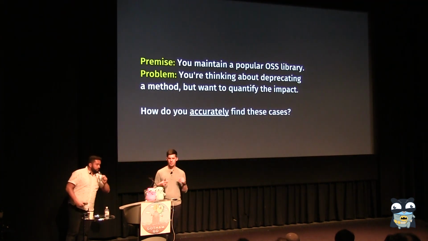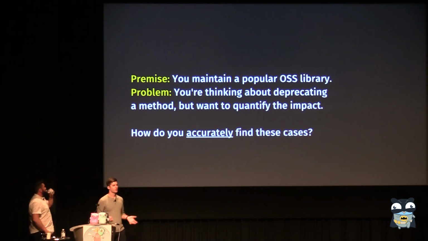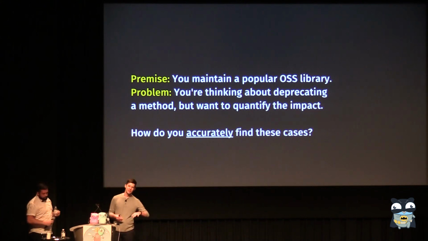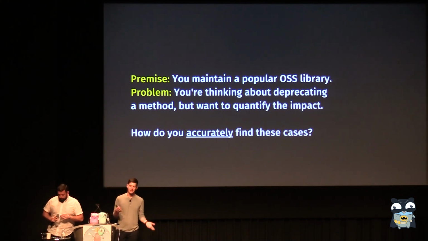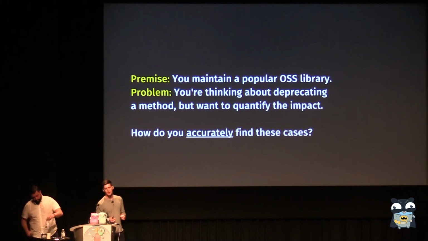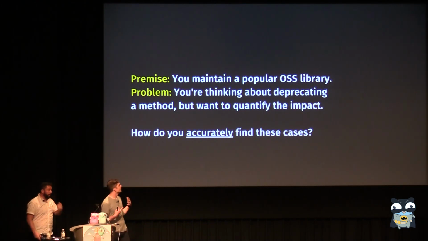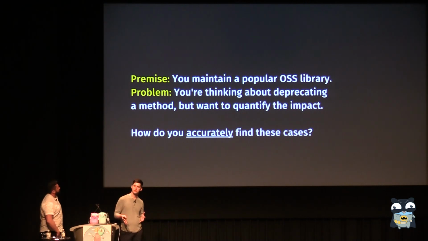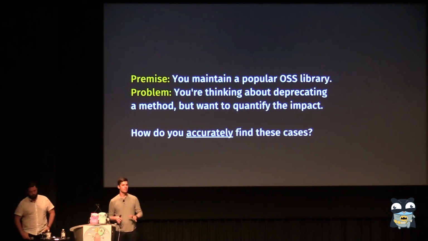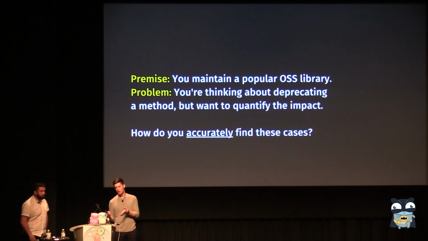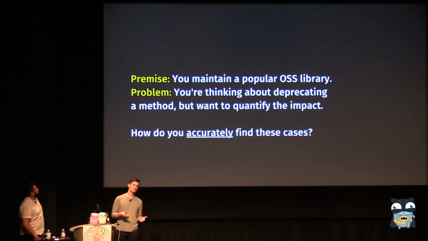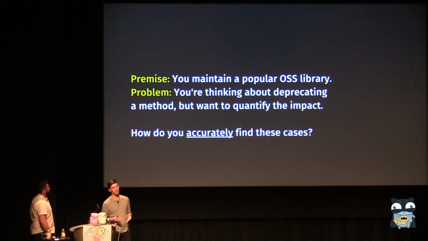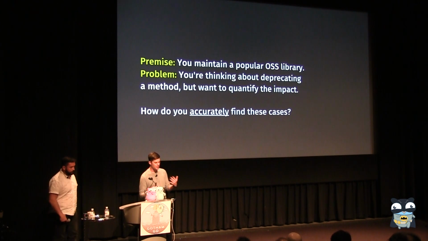And this sort of came up in the context of you were a popular, maybe unpopular open source maintainer. You got a library that's got a couple of stars, doing pretty well. And you're thinking about deprecating some of the methods, right? Go modules is out now, so those kind of breaking changes are much easier. You probably don't want to do it all the time, but there's definitely cases as things have grown organically over the years. Maybe you sort of took over maintainership, and okay, look, I want to clean some things up.